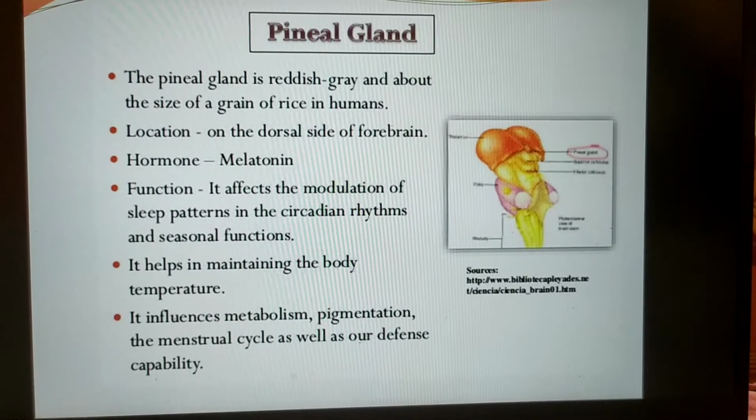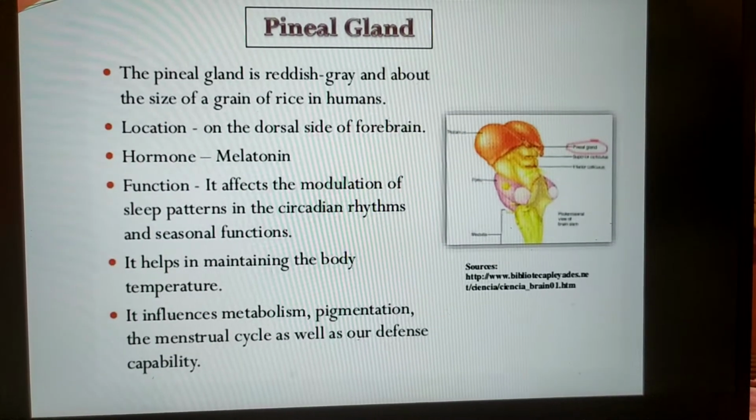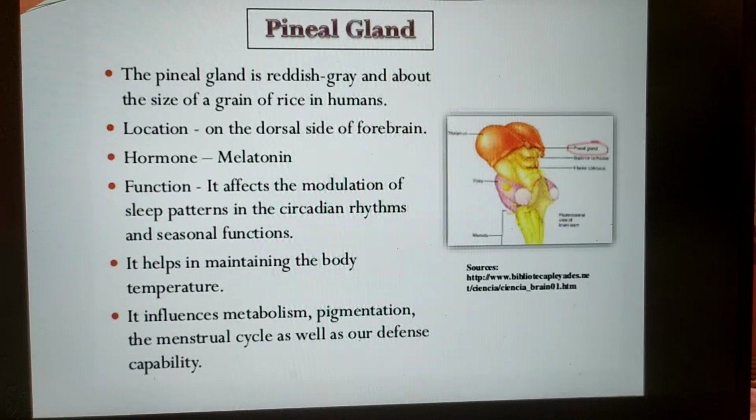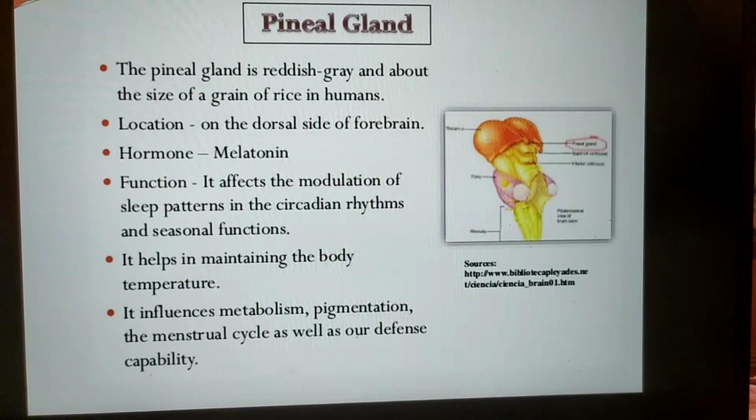Third gland is pineal gland. It is reddish gray and about the size of a grain of rice in humans. It is located on the dorsal side of the forebrain. The hormone secreted by pineal gland is melatonin.